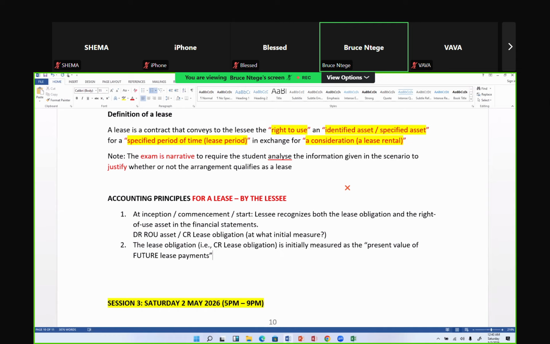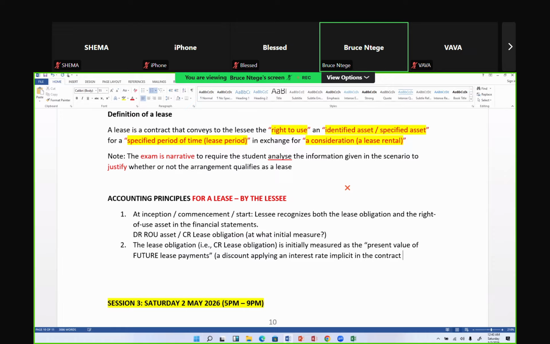Okay, so you're discounting using an interest rate in the contract. So we have a discount where you are applying an interest rate, and the examiner will give you that interest rate, which is implicit, now that's inside the contract.